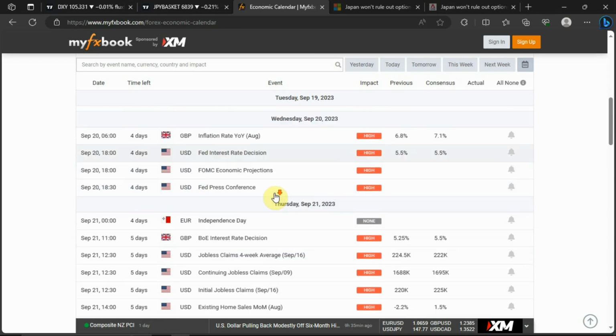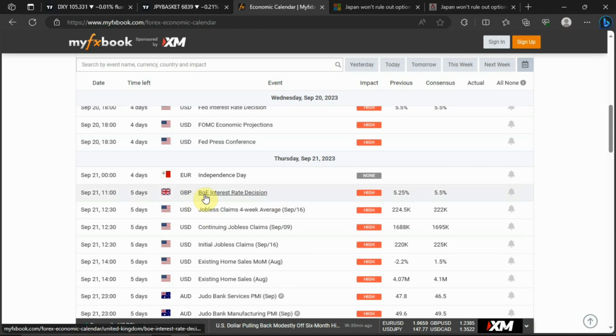On Thursday, we have the Bank of England interest rate decision. They are looking at raising interest rates by 25 basis points. So look at what happens on that.